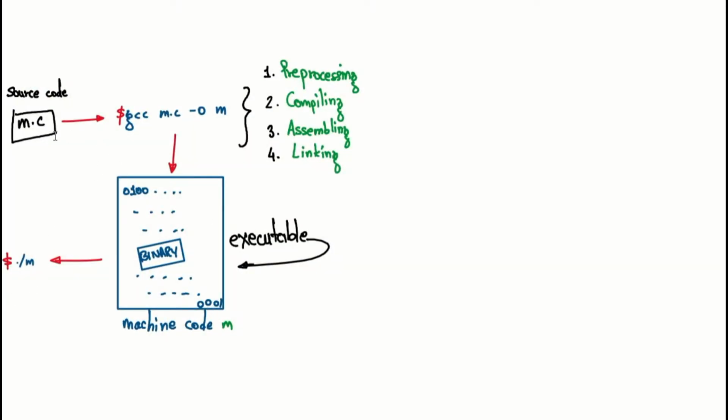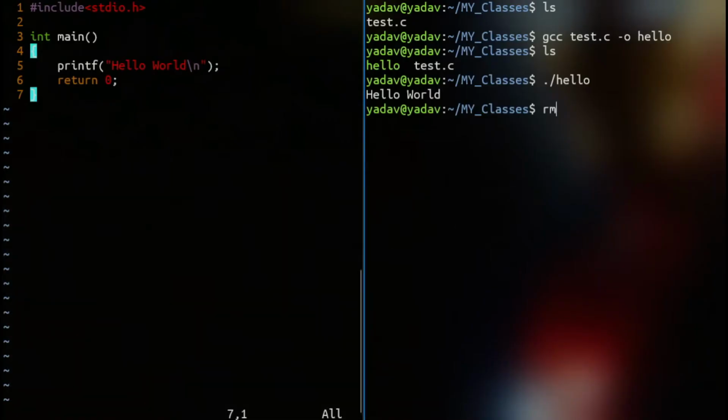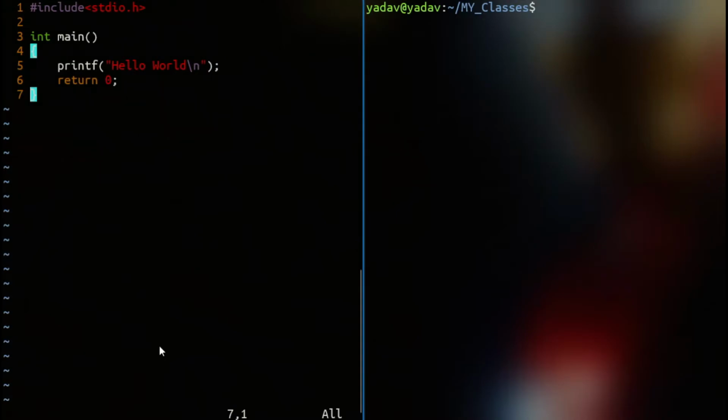So now we got from this, we got this. But this whole process happened between all of it. So now I'll show you how everything is happening. I'll remove the executable, and now we don't need Vim.